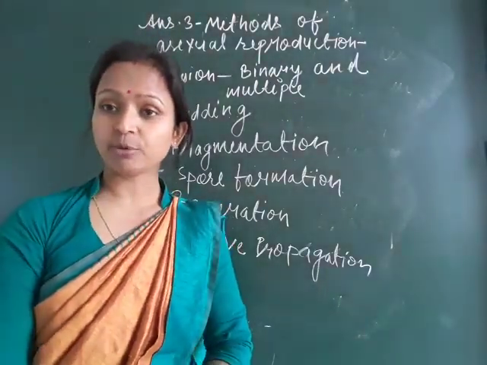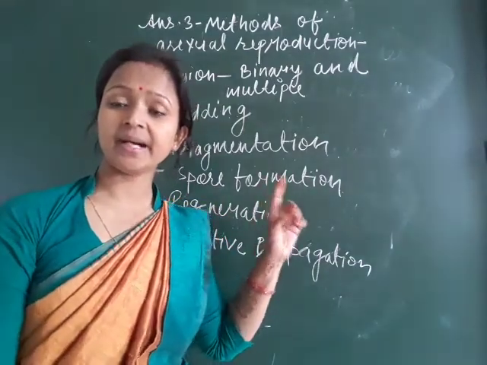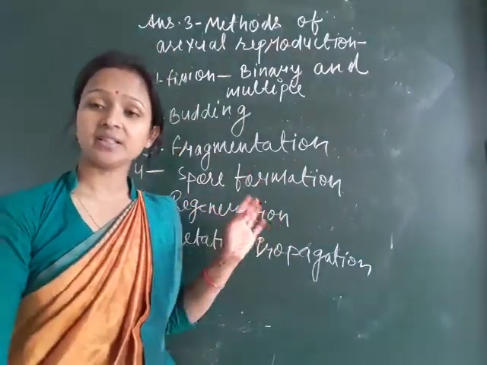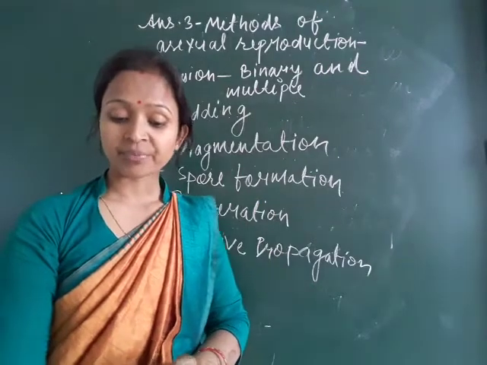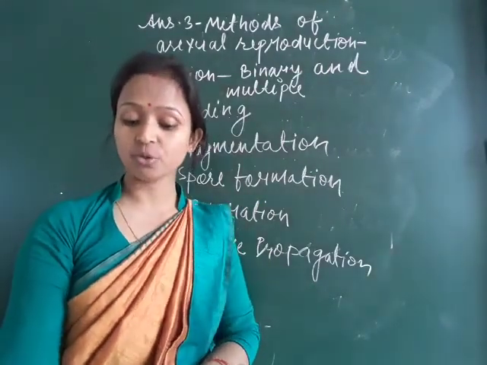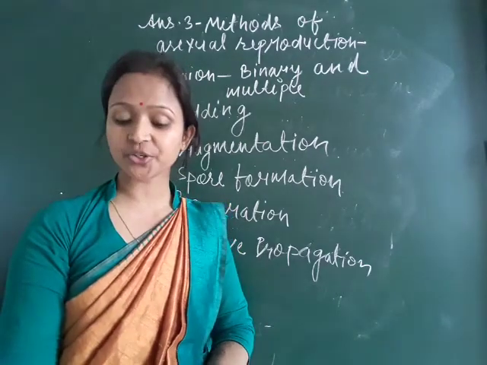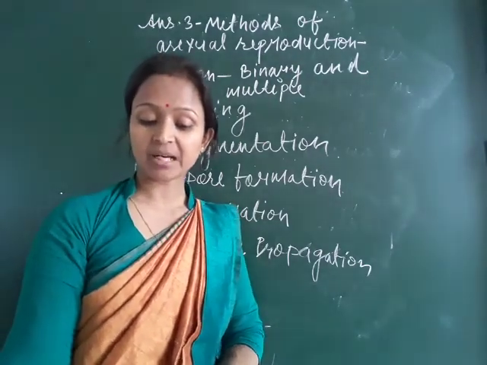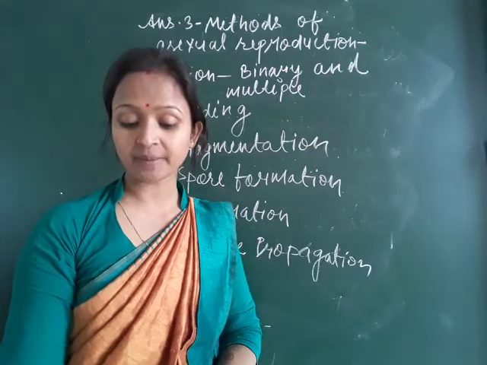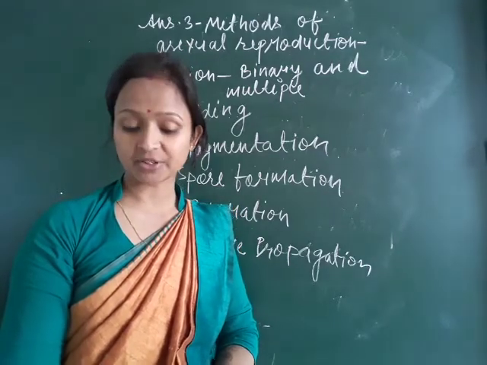Methods of asexual reproduction. Here I have written only the headings, and under each heading you have to write in full. Like binary fission, it is the most common method of asexual reproduction, in which an organism divides into two equal halves, and it is common among unicellular organisms like bacteria.